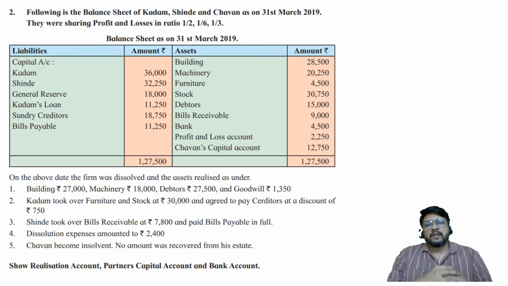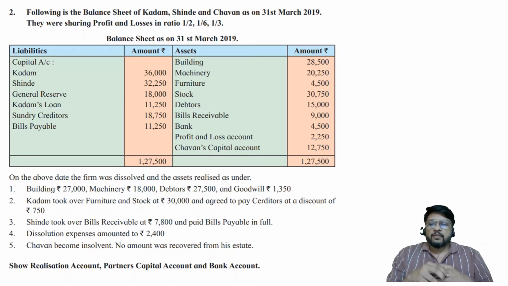Balance sheet as on 31st of March 2019: capital accounts of Kadam and Shinde, general reserve, Kadam's loan, sundry creditors, bills payable. On the asset side, we have building, machinery, furniture, stock, debtors, bills receivable, bank, profit and loss account, and Chauhan's capital account. So Chauhan's capital account is having a debit balance, plus on the asset side we are having profit and loss account.